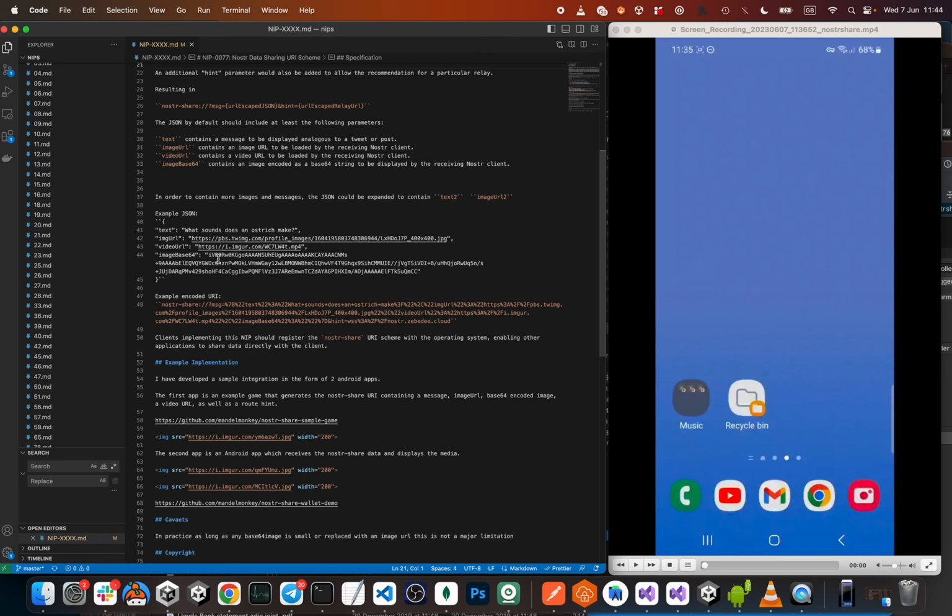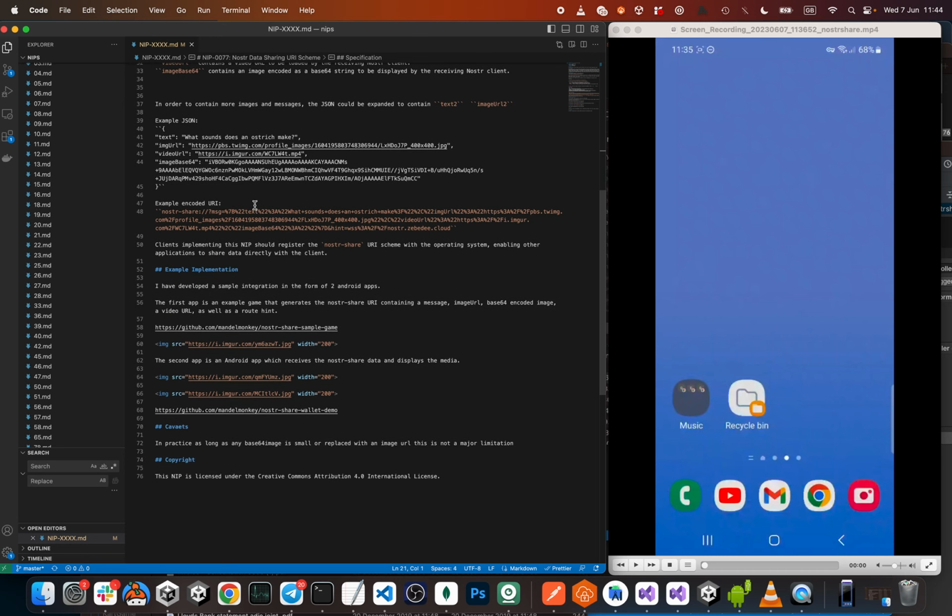I also propose if people wanted to have more than one text or more than one image, they just add a text2 and an image URL2. That would let them add as much data as they want, and it'd be up to the client to parse that and display it or not. It has to be URL encoded, of course.